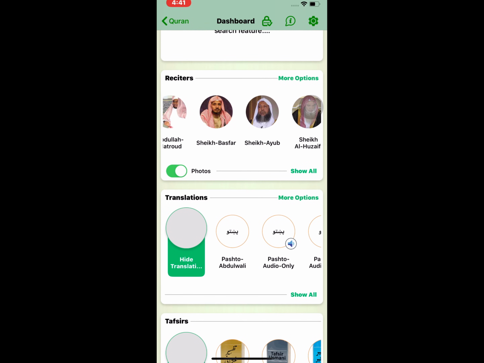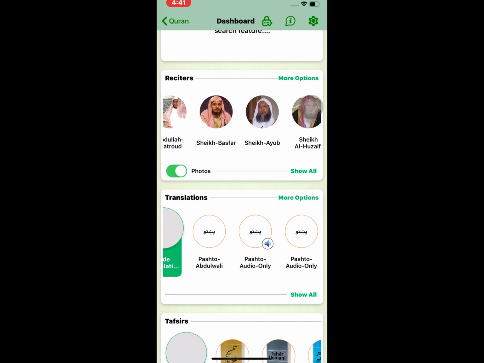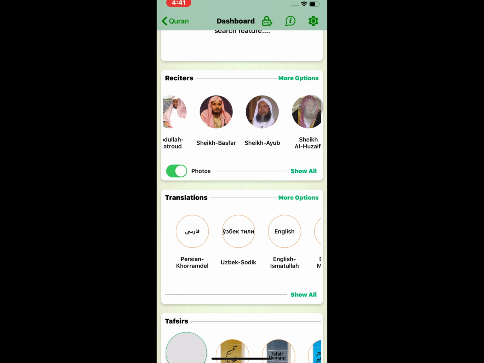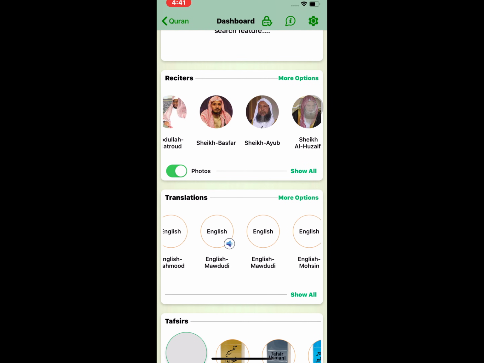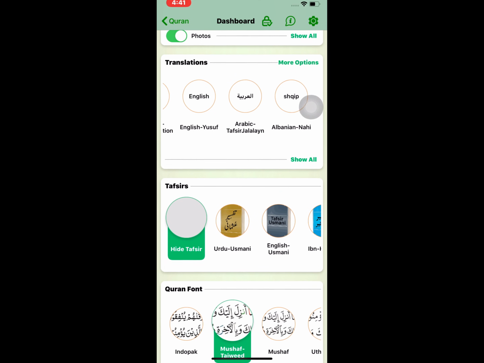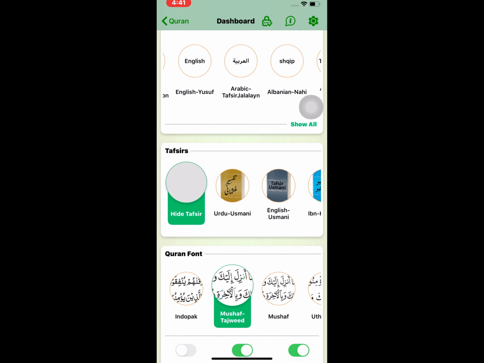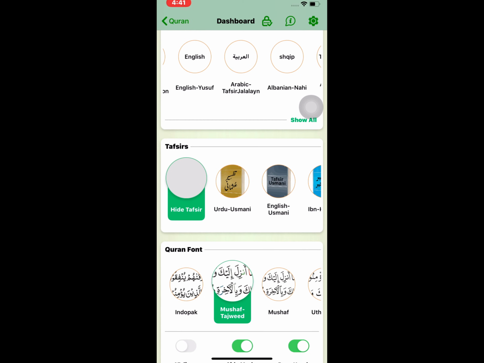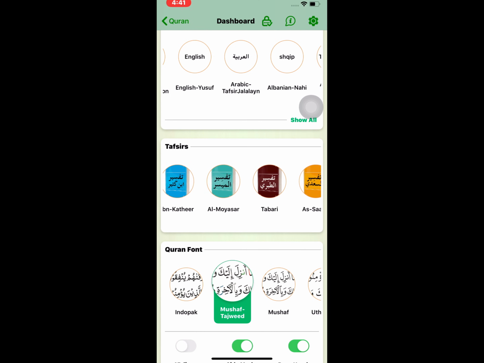We can also translate it to Pashto, Persian, Russian, English, and lots of languages.